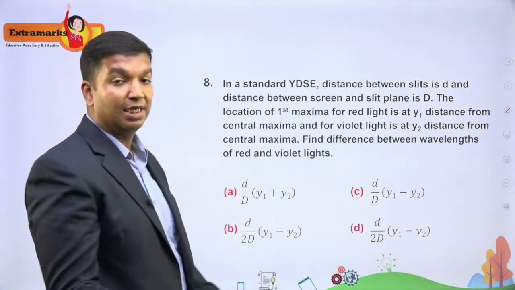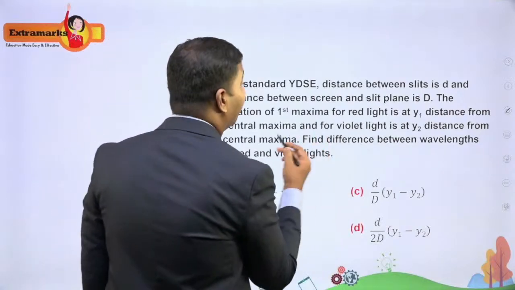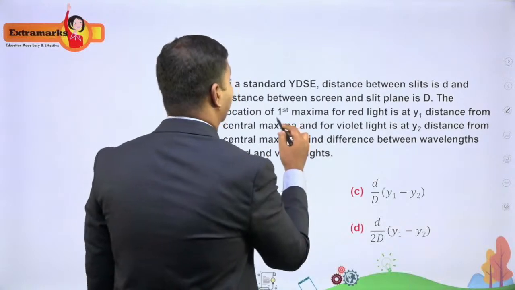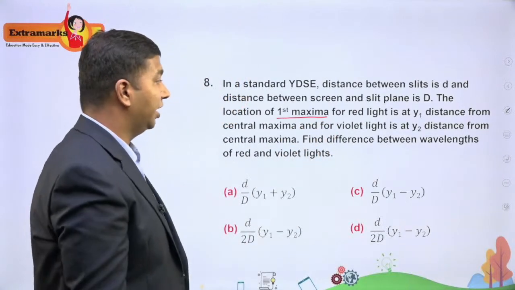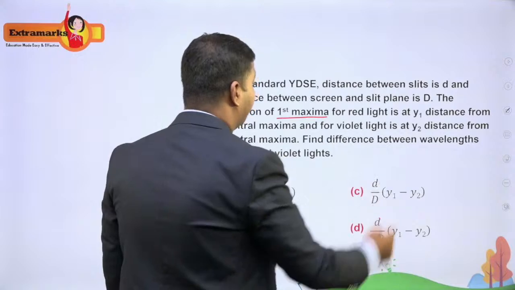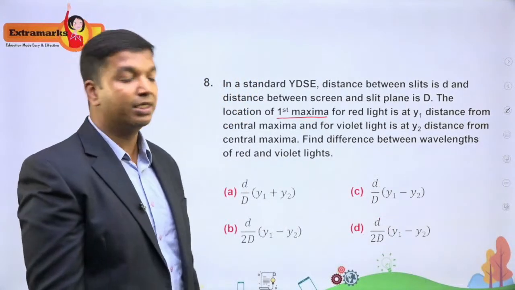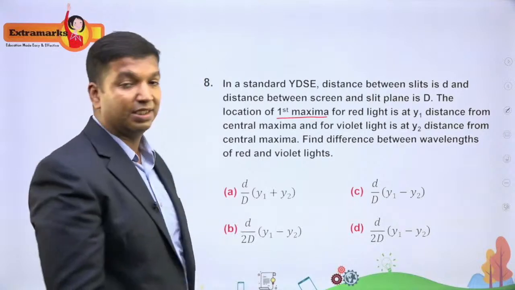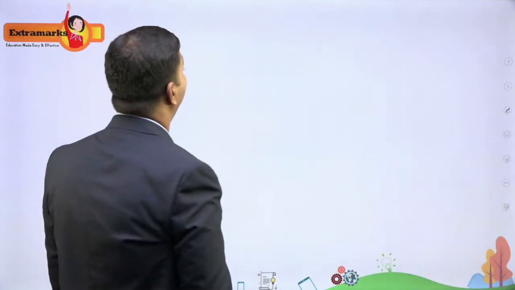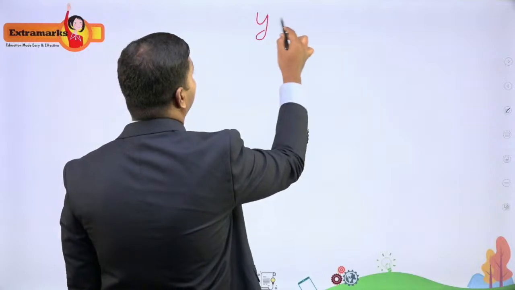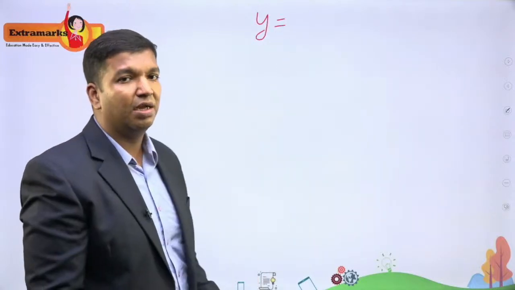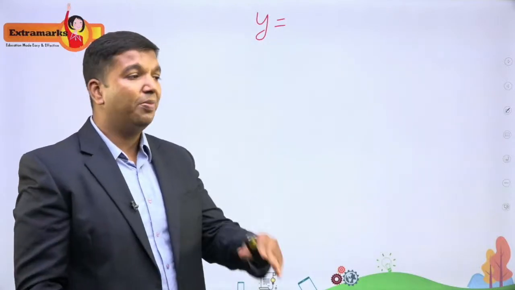So the reference is the central maxima, right? Here they have given first maxima, so first maxima for both of them. All right, keep that in mind. Next, you need to find the difference between the wavelengths of red and violet lights. Now, as per the options that they have given here, we know that the fringe width, the distance of the bands, is expressed in how many fringe widths, right?